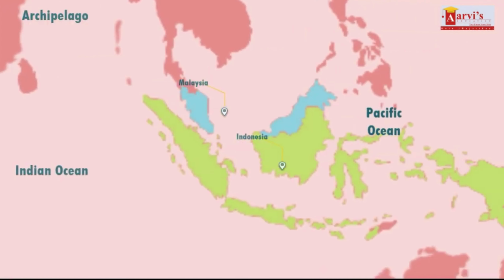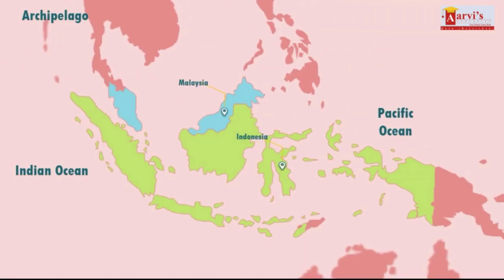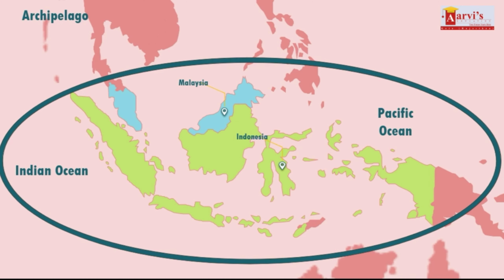Archipelago. An archipelago is a group of islands closely scattered in a body of water. Usually, this body of water is an ocean, but it can also be a lake or river. Most archipelagos are made of oceanic islands. The largest archipelago in the world was formed by glacial retreat. The Malay Archipelago between the Pacific and Indian Ocean contains more than 25,000 islands in Southeast Asia. The thousands of islands of Indonesia and Malaysia are part of this Malay Archipelago.